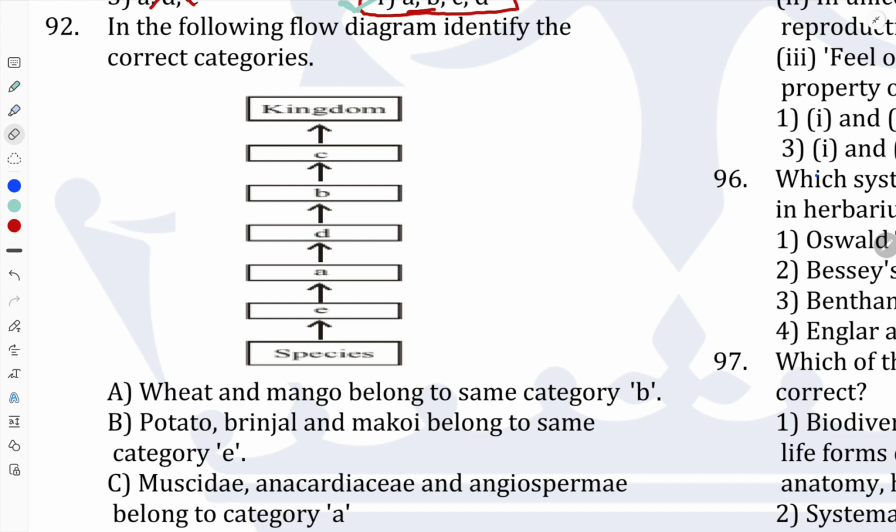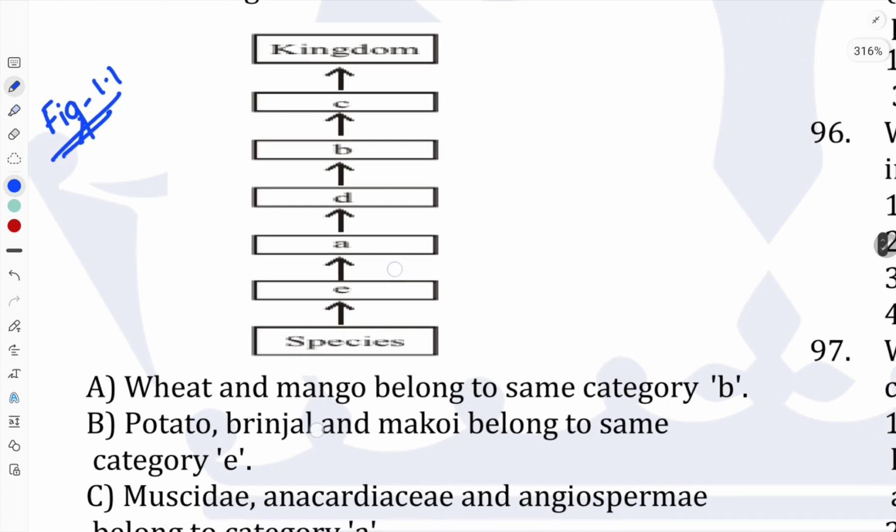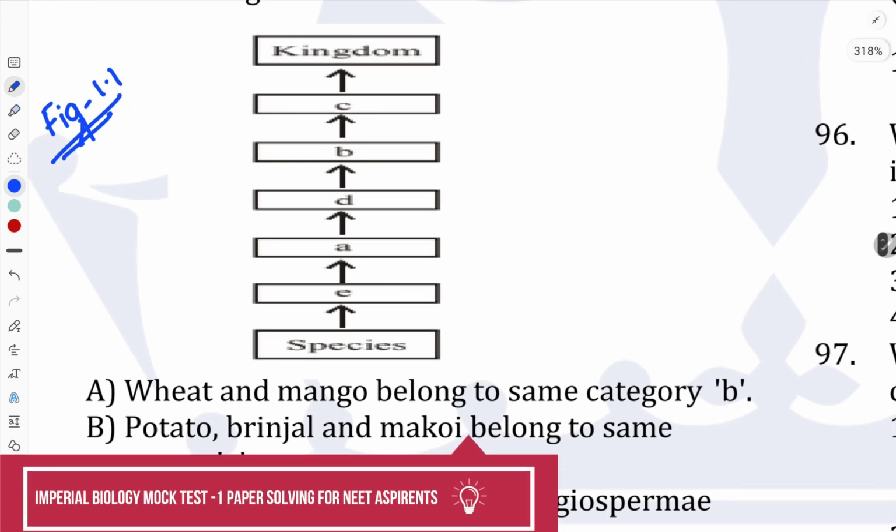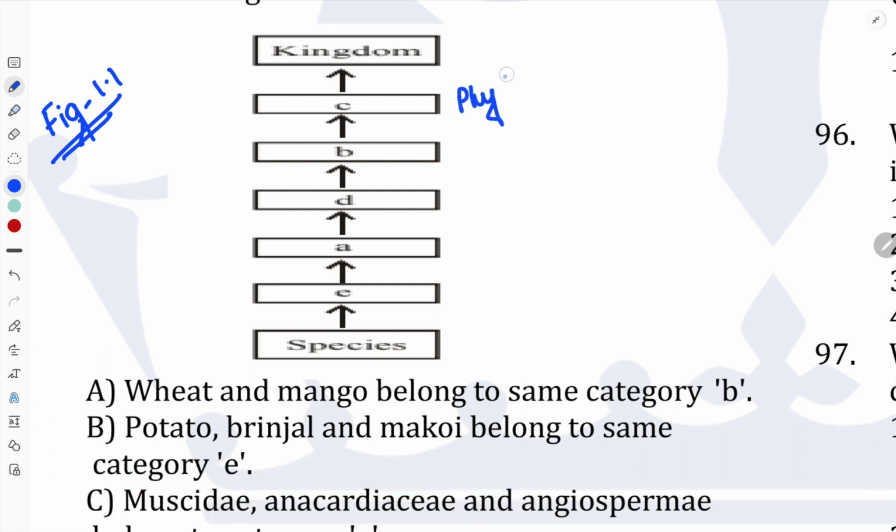Next question. In the following flow diagram, identify the correct categories. You can understand that this question asks from figure number 1.1. If we try to solve this figure, first it's a kingdom, next we know it's a phylum or division for plants.